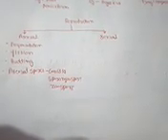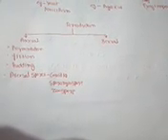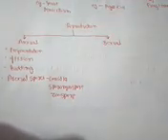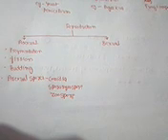Okay, so now we are going to discuss reproduction in fungi. Members of kingdom Fungi show both kinds of reproduction, that is asexual reproduction and sexual reproduction. Asexual reproduction means reproduction that involves only a single parent, as you know previously.